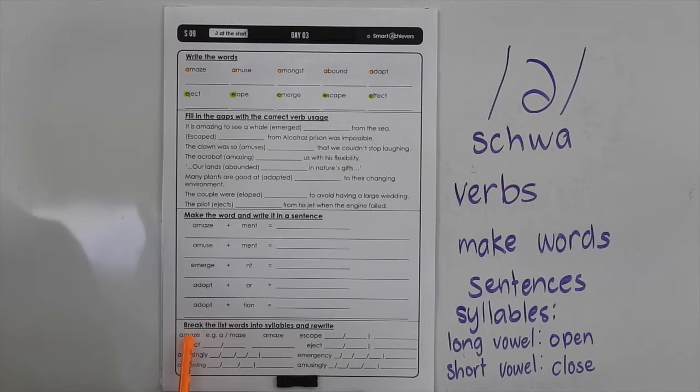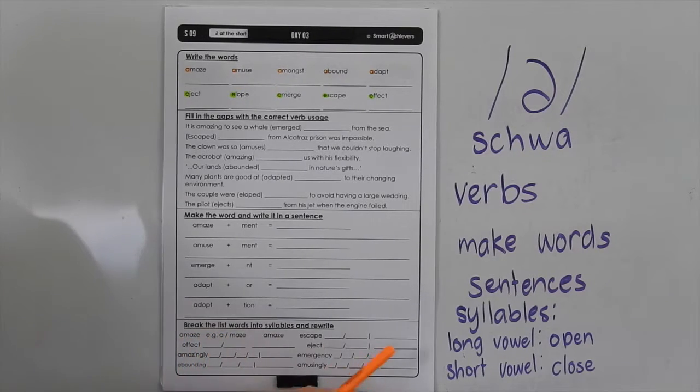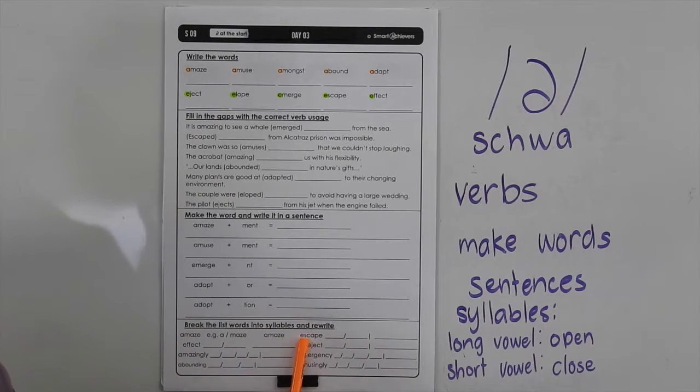Now as we just said, if you have a long vowel sound, you're only going to have one consonant after it, and if it's a long vowel sound, we leave it open. So we don't close the syllable with a consonant. We're going to leave it open, so we cut the word straight after that long vowel sound. If we have a short vowel sound, we've got two consonants after the short vowel sound, so we're going to split that into syllables between the two consonants.